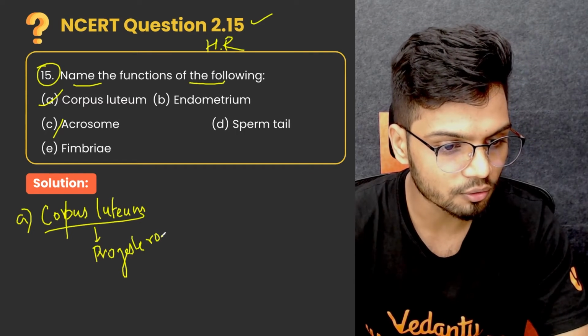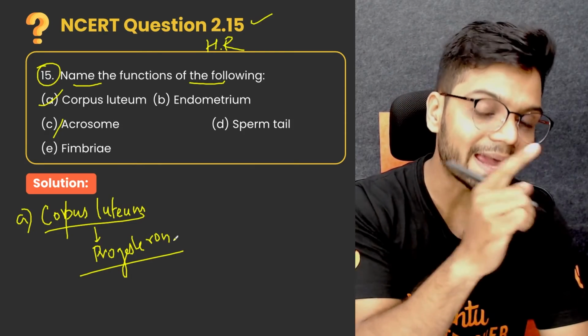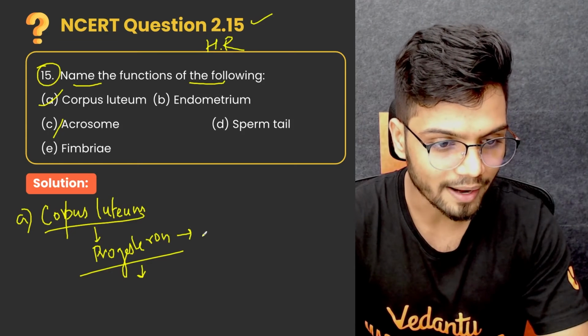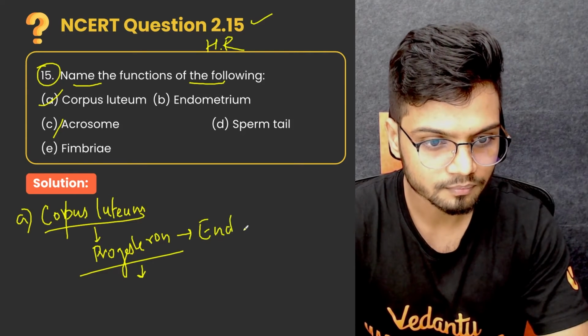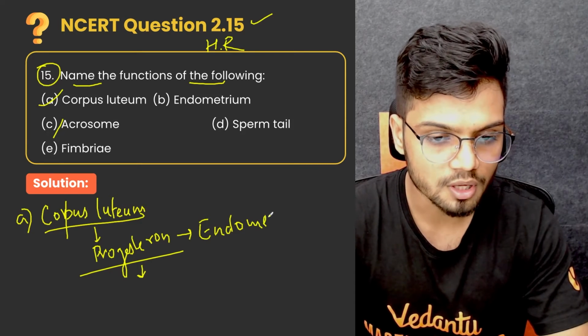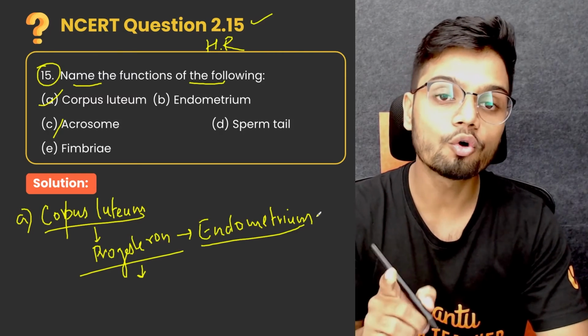And progesterone does what? Progesterone maintains the endometrium. So what is the function of corpus luteum? The function of corpus luteum is to produce progesterone, which helps in maintaining the endometrium.